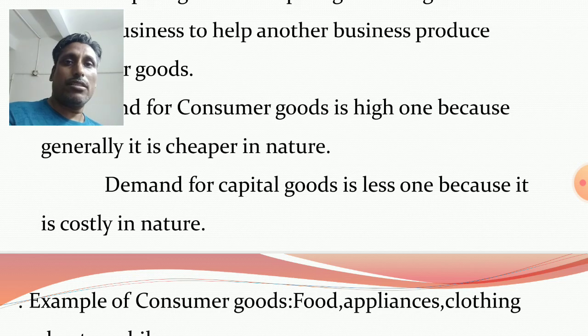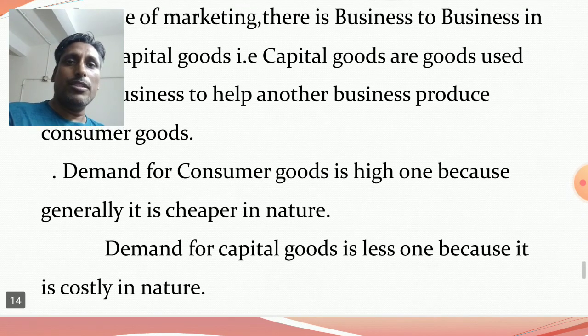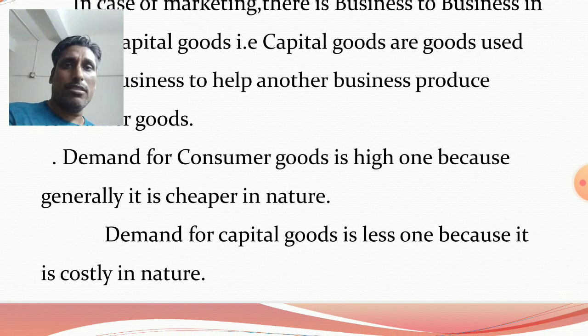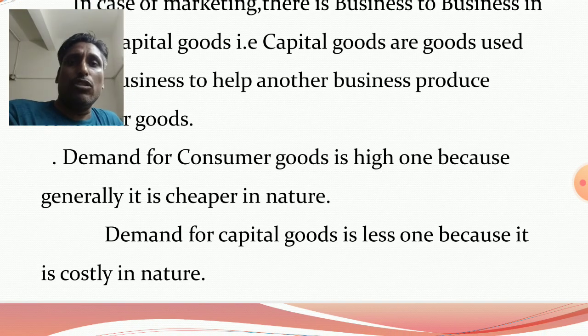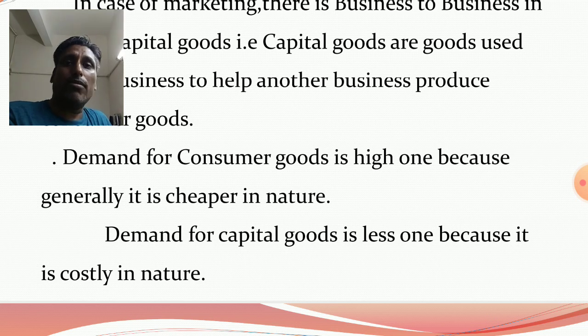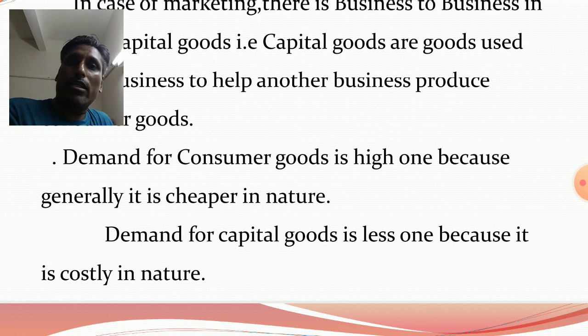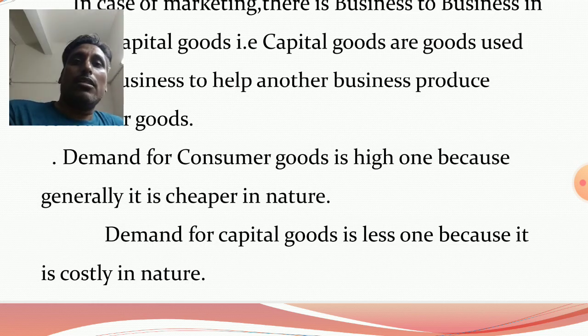Capital goods are available in the market at a higher price. Capital goods are costly, but in the case of consumer goods, every unit of population needs consumer goods to fulfill their needs, and consumer goods are available in the market at a cheaper price. But capital goods are demanded by producers, investors and manufacturers only, not the population, and the price of capital goods is high.